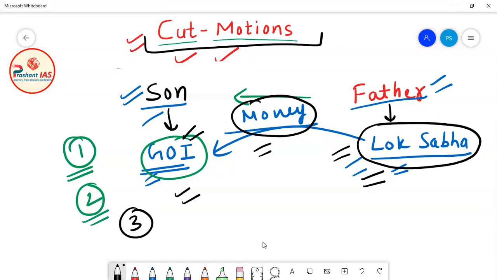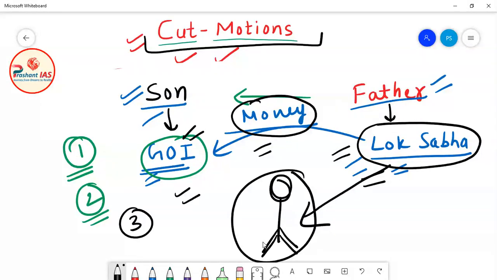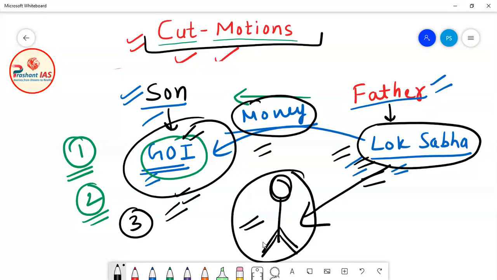Okay, so let's suppose this is a cut motion. This cut motion is a kind of weapon, and this weapon, this instrument, is in the hand of Lok Sabha. And what is the use of this instrument? Lok Sabha uses the instrument of cut motion to have control over the finances of the government of India, for controlling its expenditure.